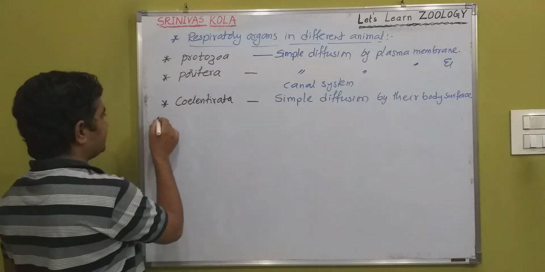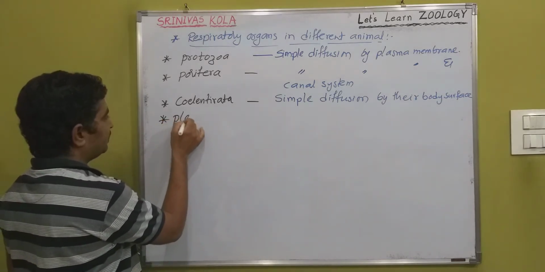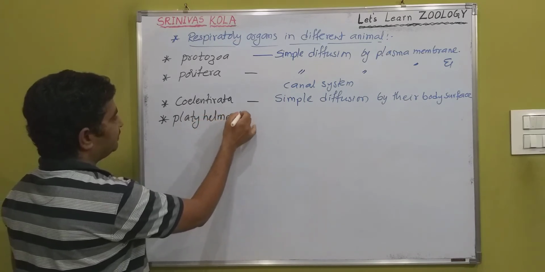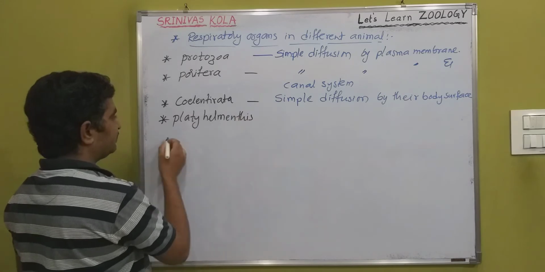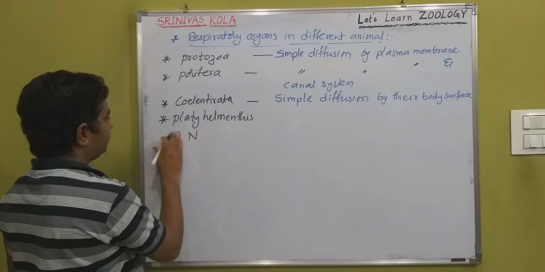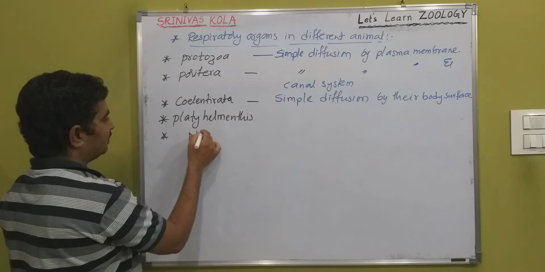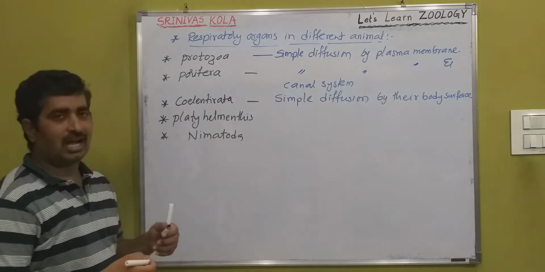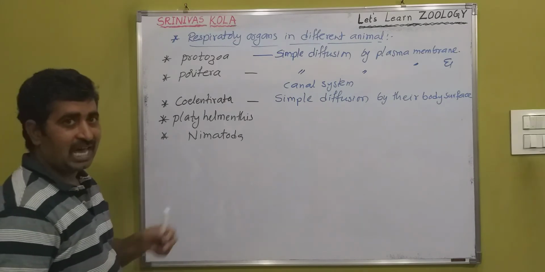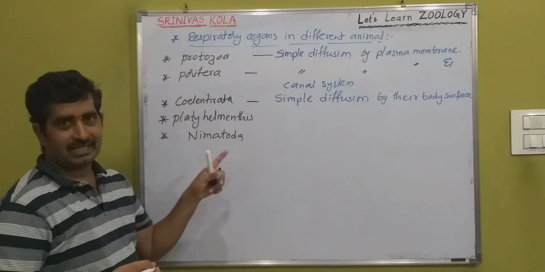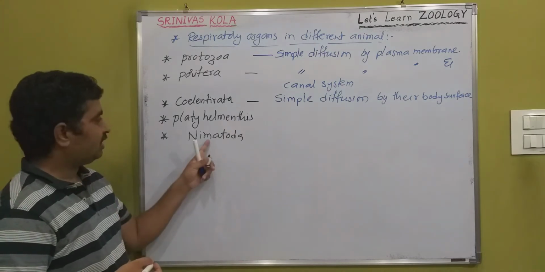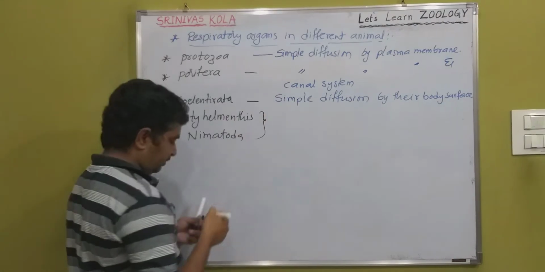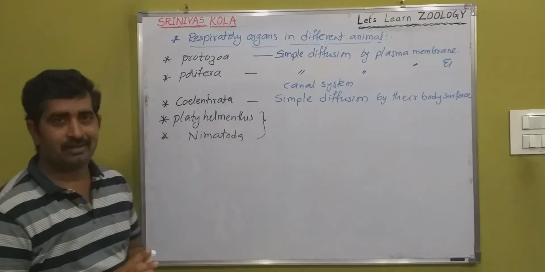Next are the parasite groups: Platyhelminthes and Nematoda. Nematoda are commonly known as roundworms, with a long, cylindrical body. Platyhelminthes are commonly known as flatworms, dorsoventrally flattened, ribbon-like or tape-like in structure. In both of these animals there are no respiratory organs.